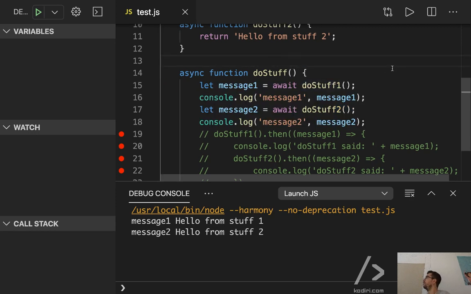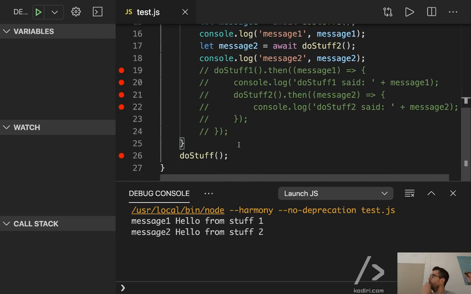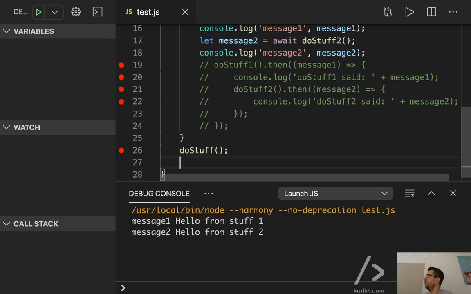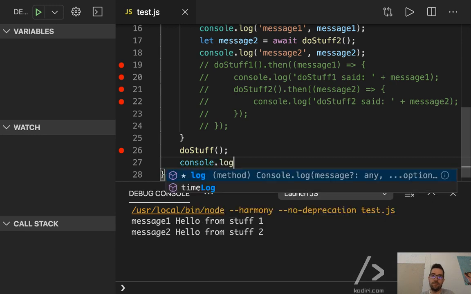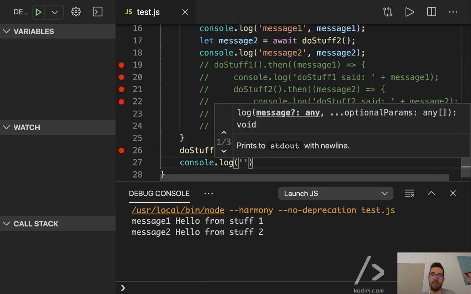The wait period is only relevant to what's inside the function. So if where you've invoked it at the bottom, do stuff, you had a console log under that, would it be asynchronous to that?